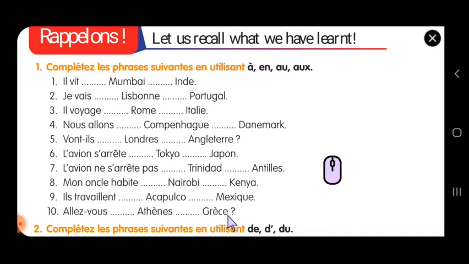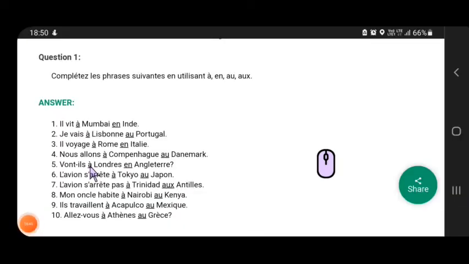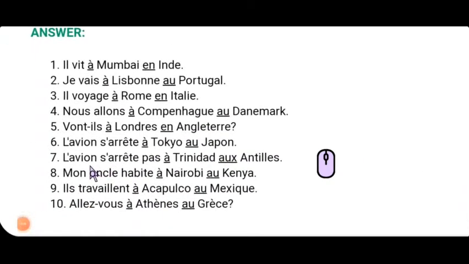Now what I will do is I will show you the answers for this particular exercise. You can take down the answers. So here are the answers. You can just see the answers from here and you can take it down. So if you see, the first half is À, and the second half alone you have to deal with the countries, because inside it is a city and that particular country is either masculine or feminine, you have to check.